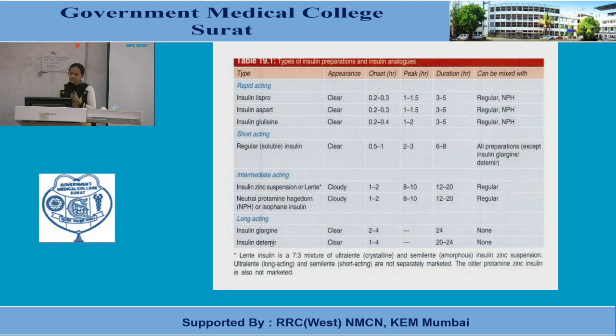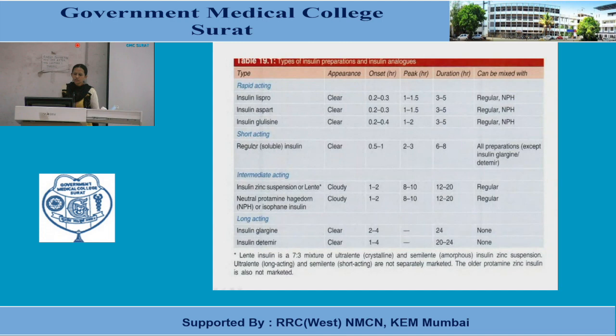Some of the facts I will repeat again and again. Intermediate acting, already discussed yesterday: insulin zinc suspension or lente, onset of action 1 to 2 hours, peak in 8 to 10 hours and total duration 12 to 20 hours. NPH or isophane shows a similar time profile, and both can be mixed with regular insulin.